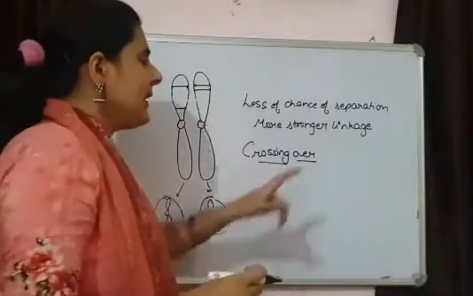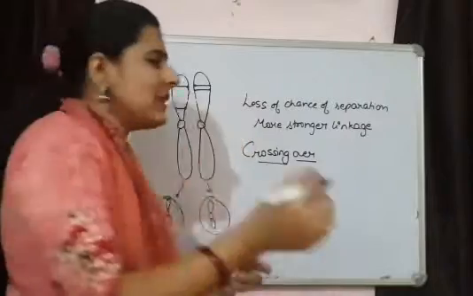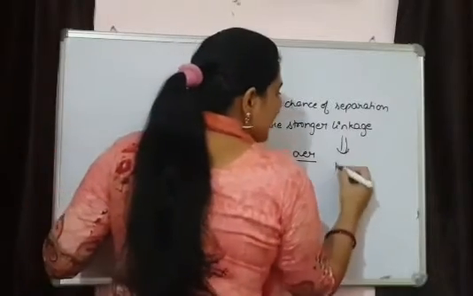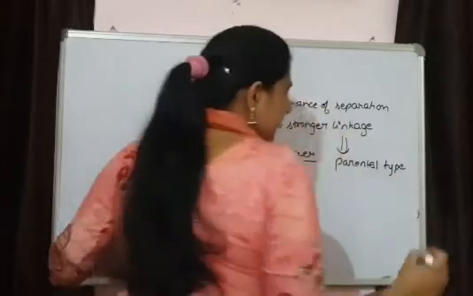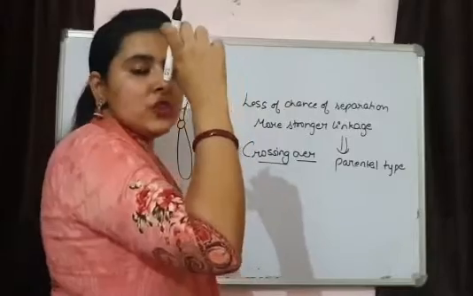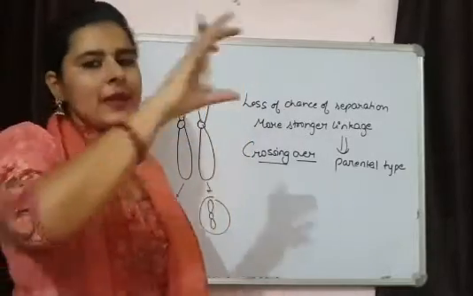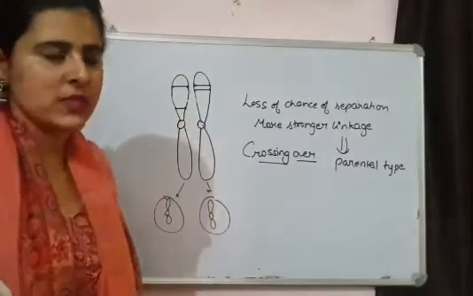Because of linkage, because the genes continuously stay together, they maintain the parental types. If they do not separate, that means the combination of genes present in the parents is exactly the same combination that is inherited in the offspring.